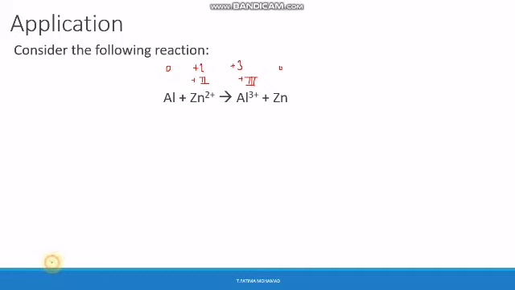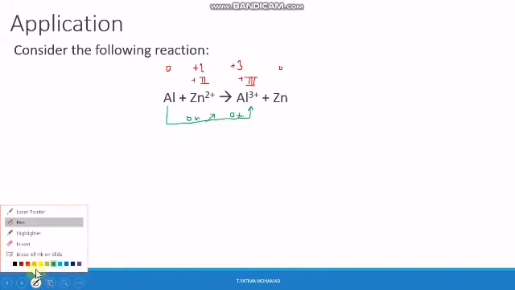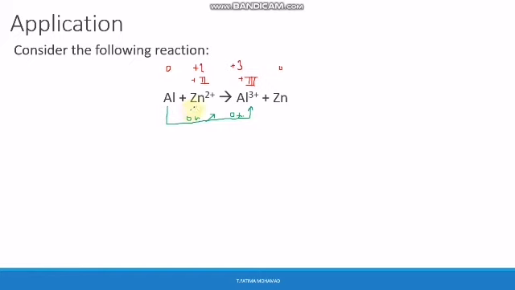Okay, so let us see the oxidation number of Al. The oxidation number of Al was 0 and in the product it is +3, so what is it doing? The oxidation number is increasing. So is this oxidation or reduction? Oxidation. Now Zn: it was +2 and now it's 0. So the oxidation number decreased. So this is reduction.